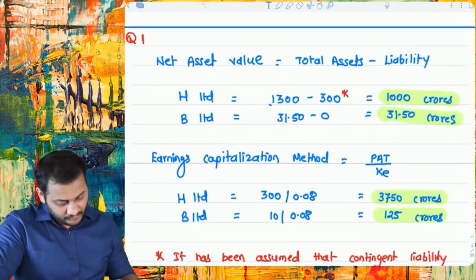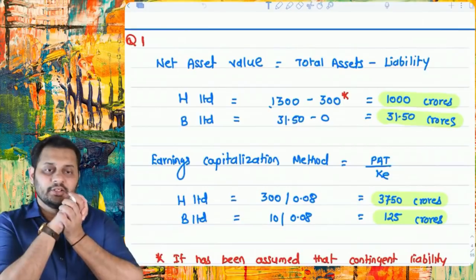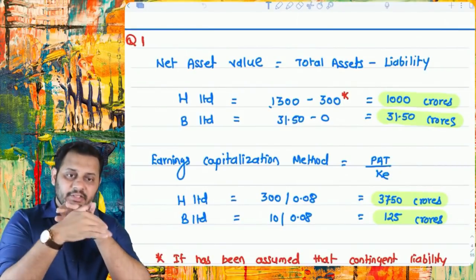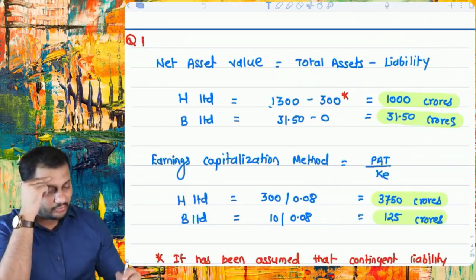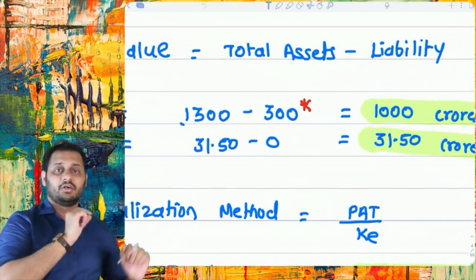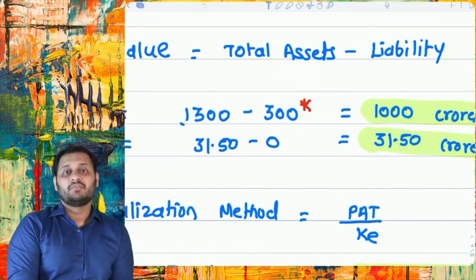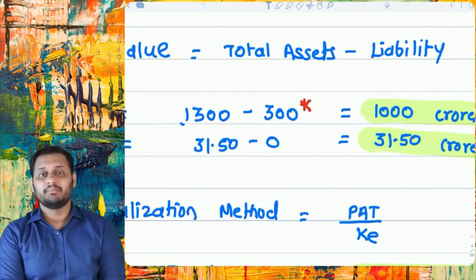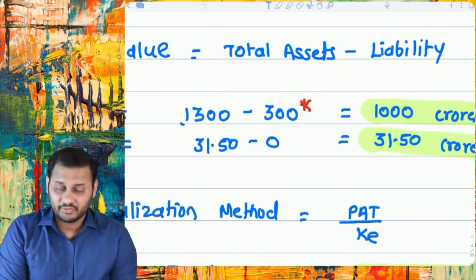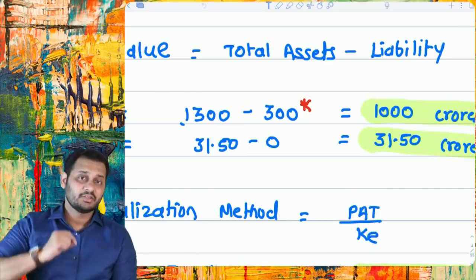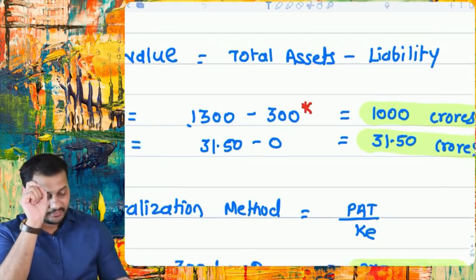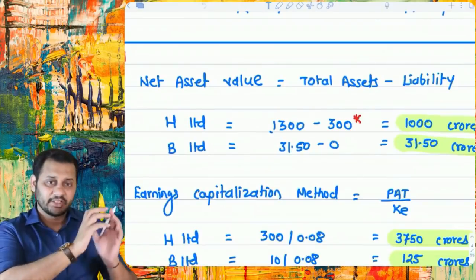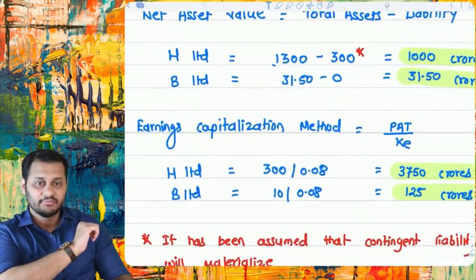See, first what you did is you calculated the net asset value of both the companies, H Limited and B Limited. Total assets minus total liabilities, and you will realize that total liability includes 300 crore of contingent liability which was not given in the balance sheet. So that's what I said in the beginning, that you have to consider all the assets and liabilities, all the additional information also. So we first calculated the net asset value of both the companies.